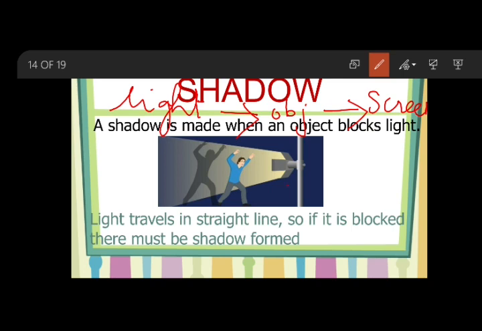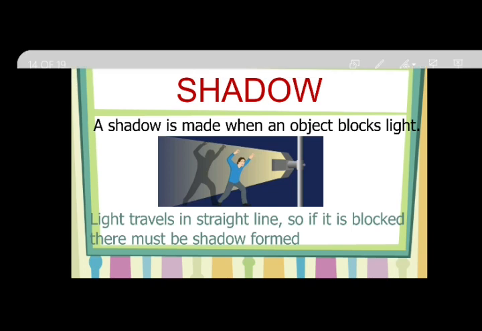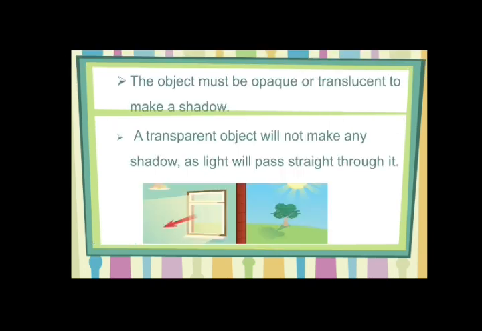So this is a light source. In the center I have the object, and behind the object I have a screen where the shadow can be formed. So the object must be either opaque or translucent to form a shadow.